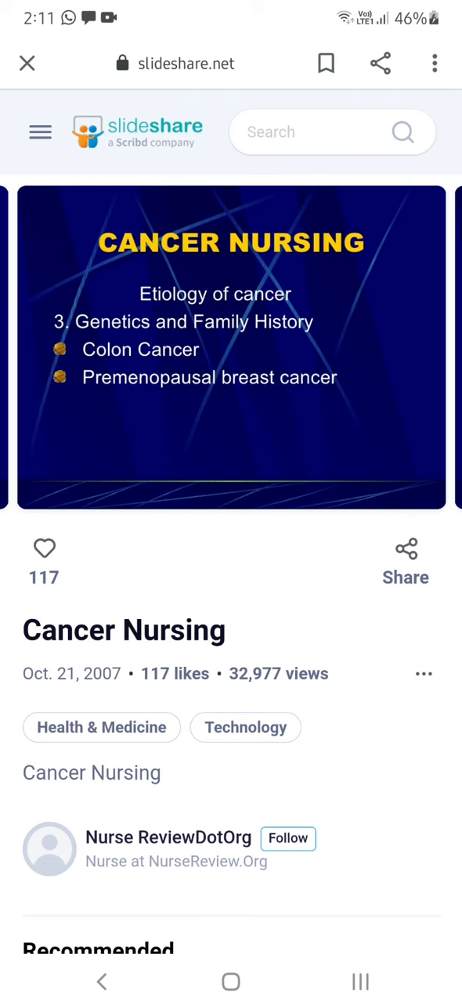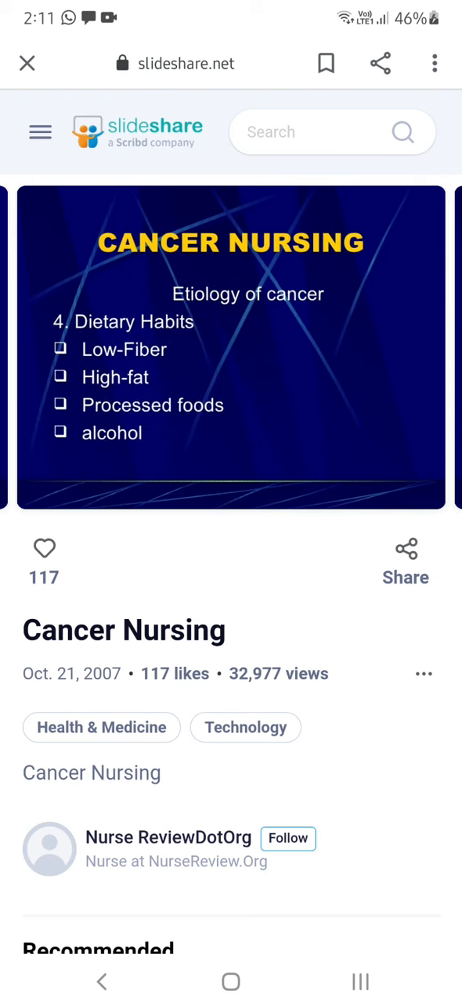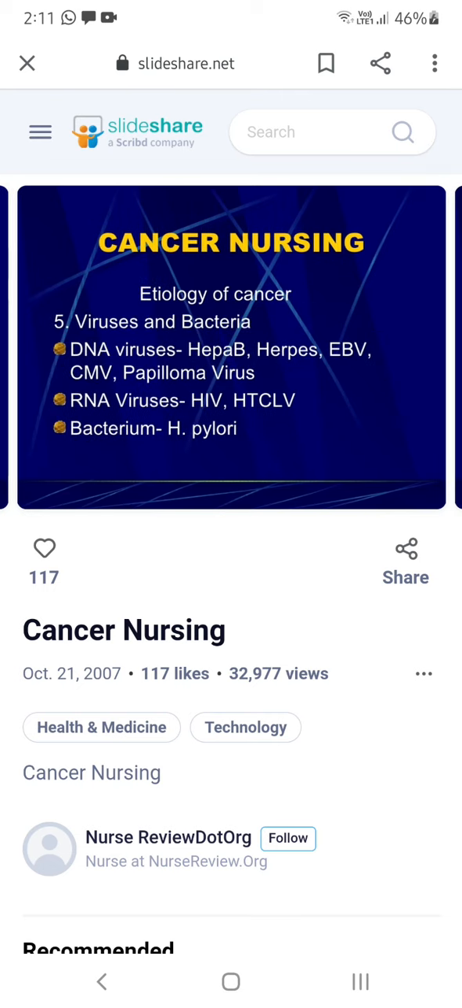So if our parents have cancer, there are definitely chances for the children to get it also. Also premenopausal breast cancer: if anyone has breast cancer before menopause, there are chances of getting it again later. The next thing is dietary habits: low fiber diet, high fat diet, processed foods, and alcohol. And also repeated exposure to viruses and bacteria can cause cancers.